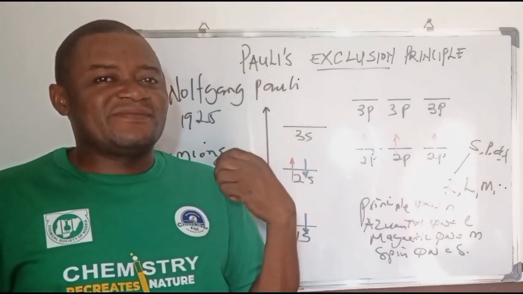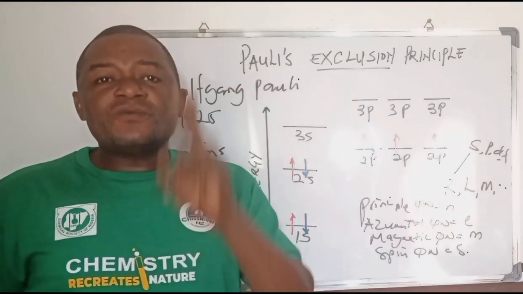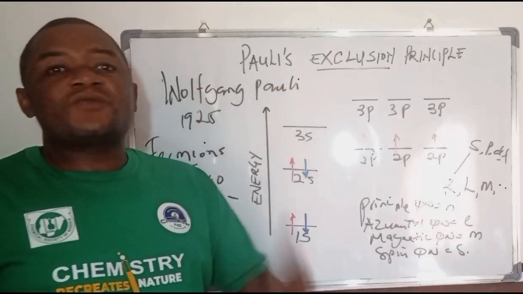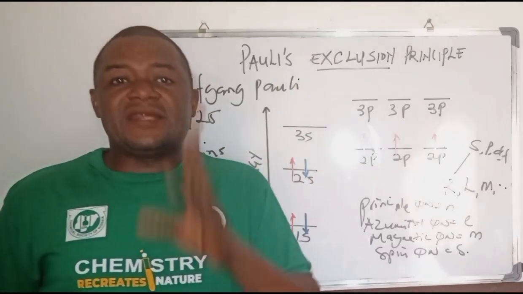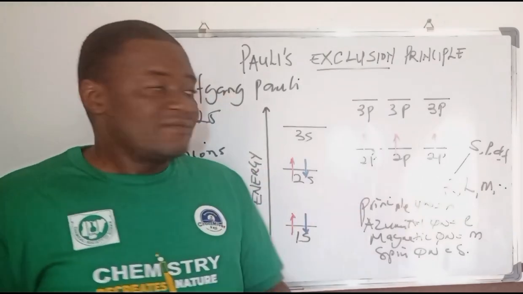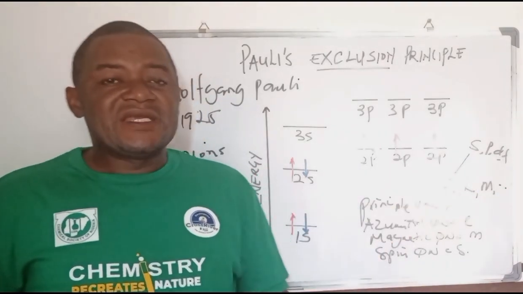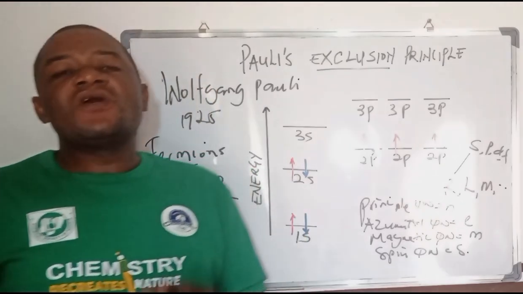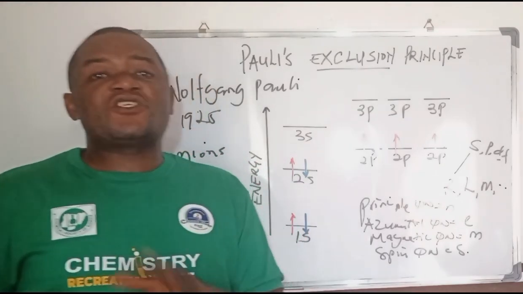Check my former lecture. Those are the two basic principles of the Pauli exclusion: you cannot have more than 2 electrons in a particular orbital, and even when you have 2 electrons, they must not have identical spin.